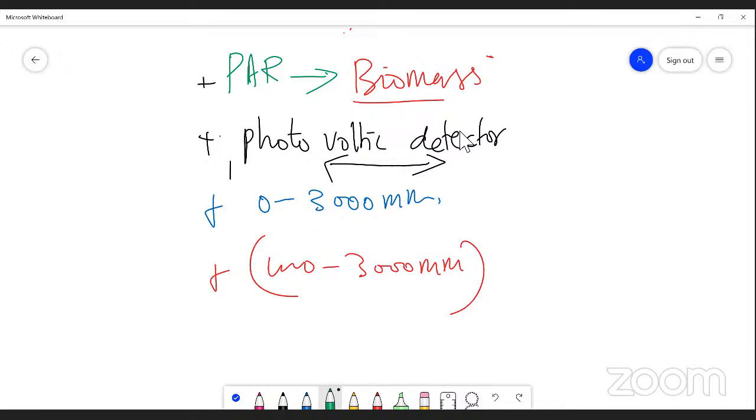And in night time, power is always zero, because there is no presence of light at night. Hence, the value of power is only zero, right?